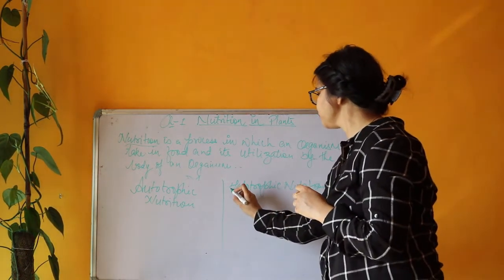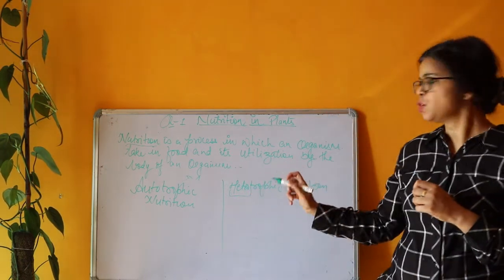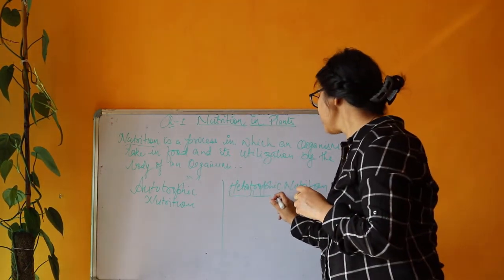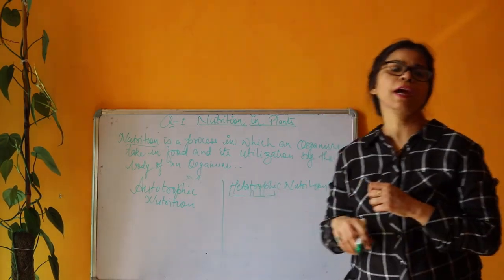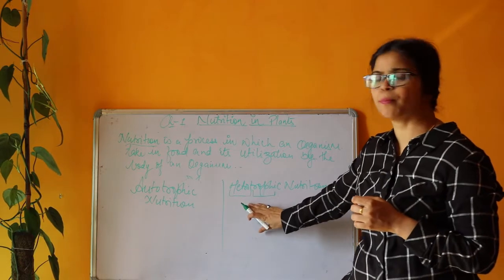Hetero means other, trophic means nourishment. So the organisms that are dependent for their nourishment on others are called heterotrophs.